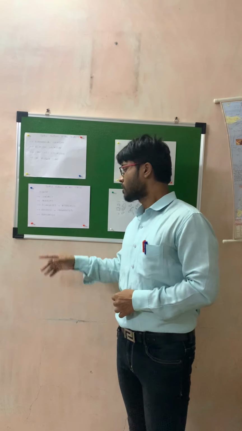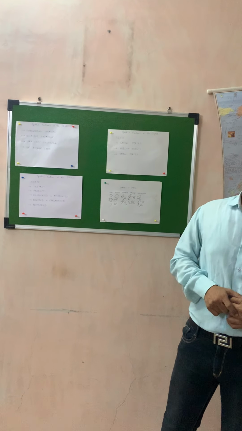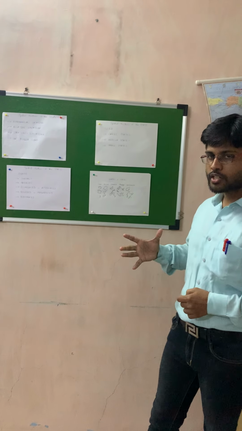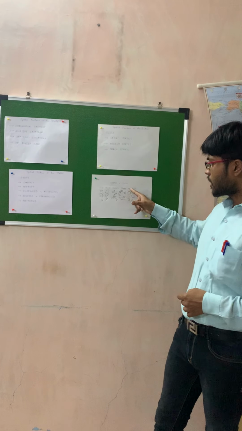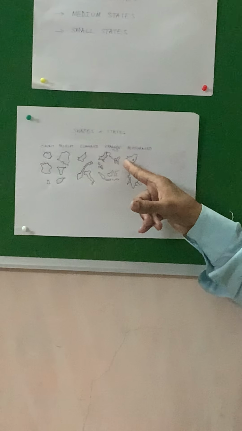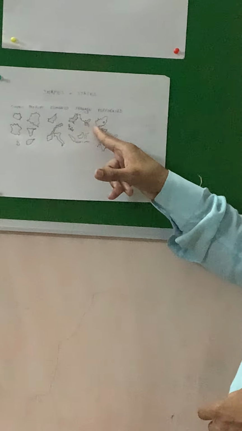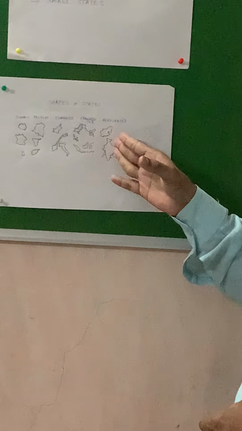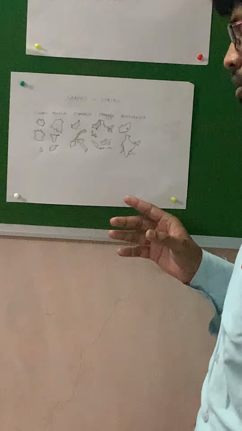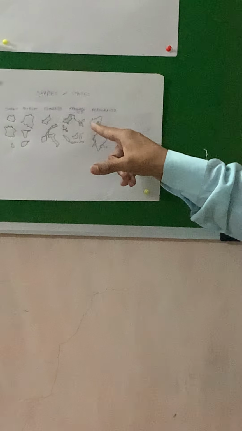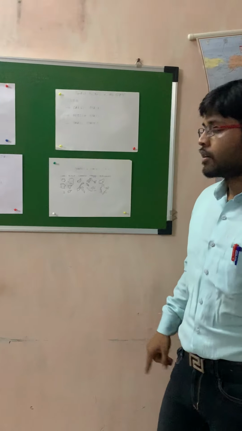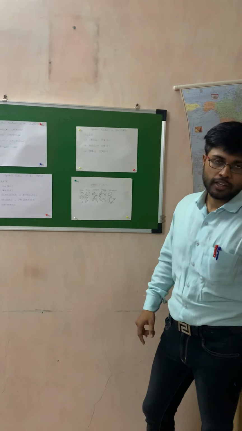And the last is the perforated shape. So what is the perforated shape? You can see in the last image in this chart. The first map is, obviously not to scale, the map of South Africa.